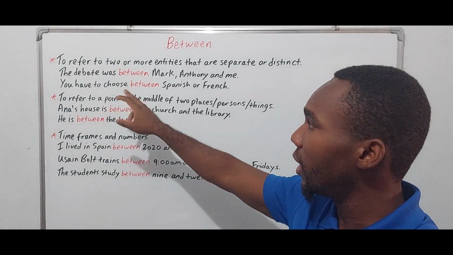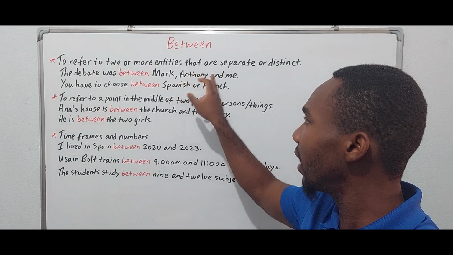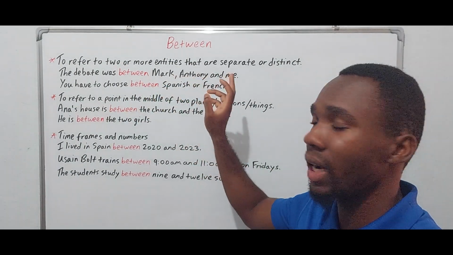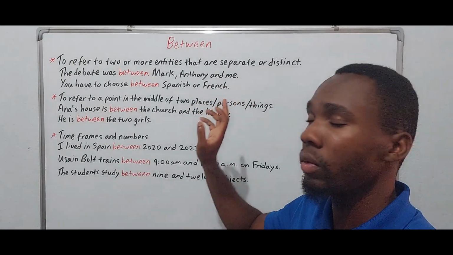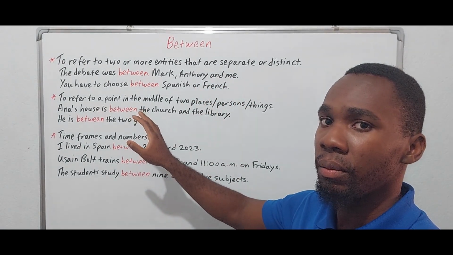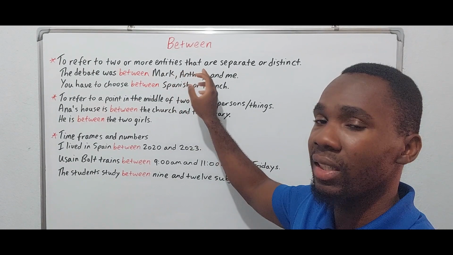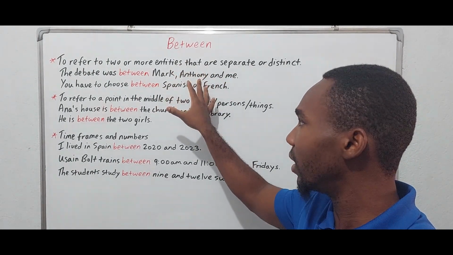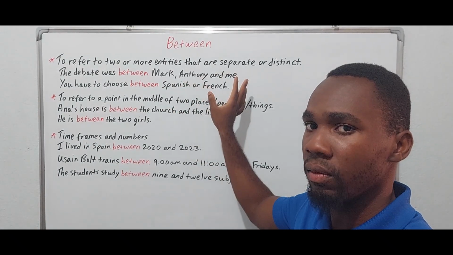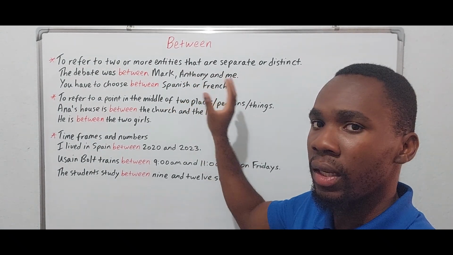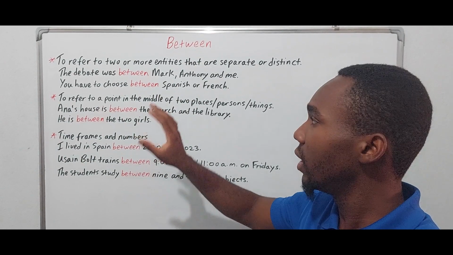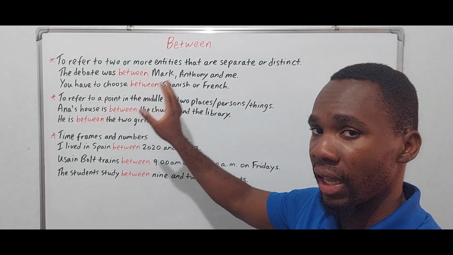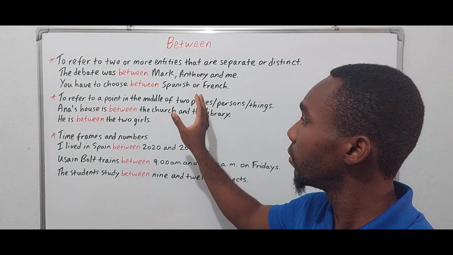Therefore, the debate was between Mark, Anthony, and me. I can't say the debate was among Mark, Anthony, and me. No, I have to use between there because the entities are clearly identified, right? Which would be Mark, Anthony, and me. Those are the three entities that are involved in the debate, right? And as you see, we have three.